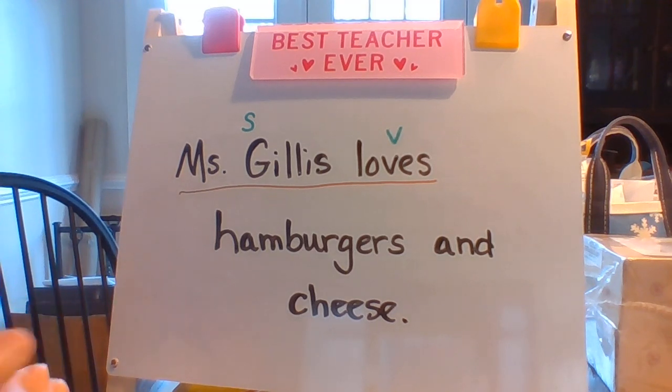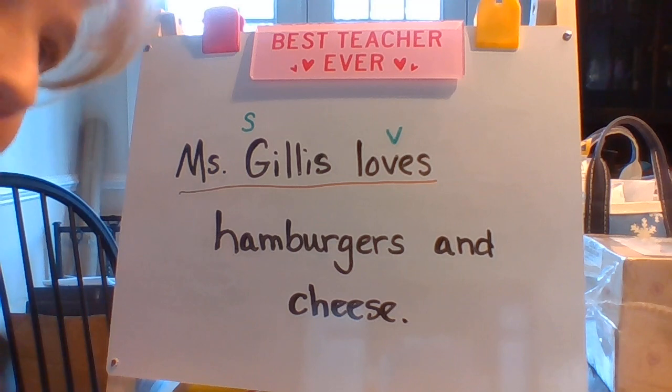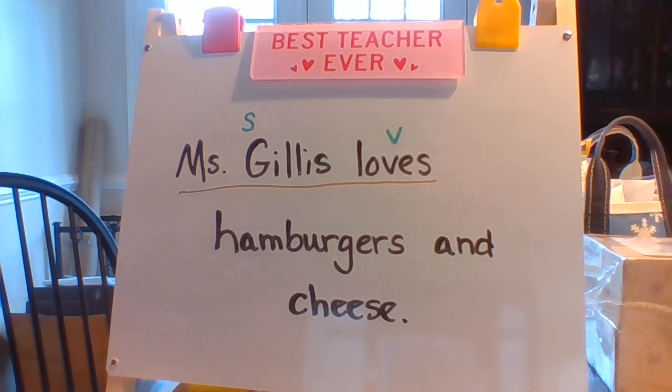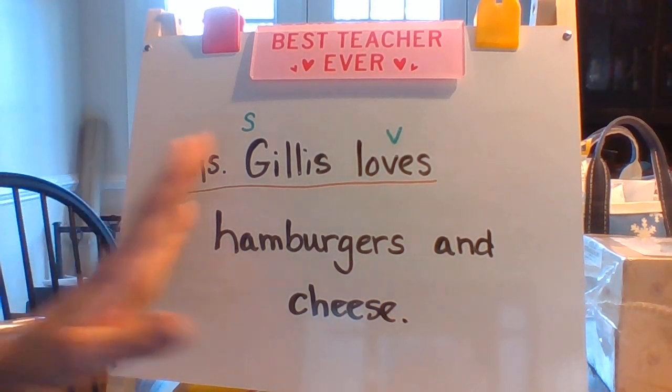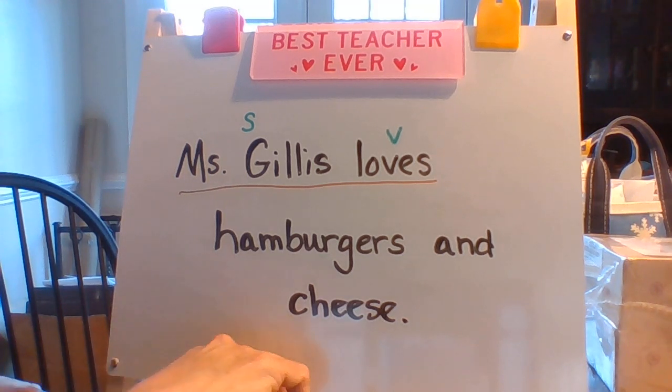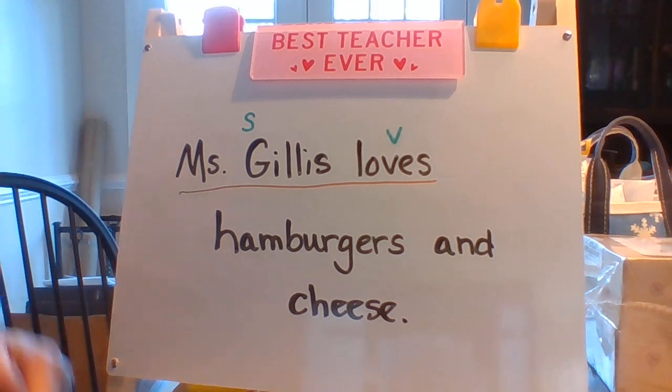She loves each one of you. She loves hamburgers and cheese. She also loves raspberries. She loves Sadie and Hope. A lot of things. Now we're going to see what the rest of our sentence tells us about Miss Gillis. Okay? So Miss Gillis loves. Next thing we're going to do is look for nouns.